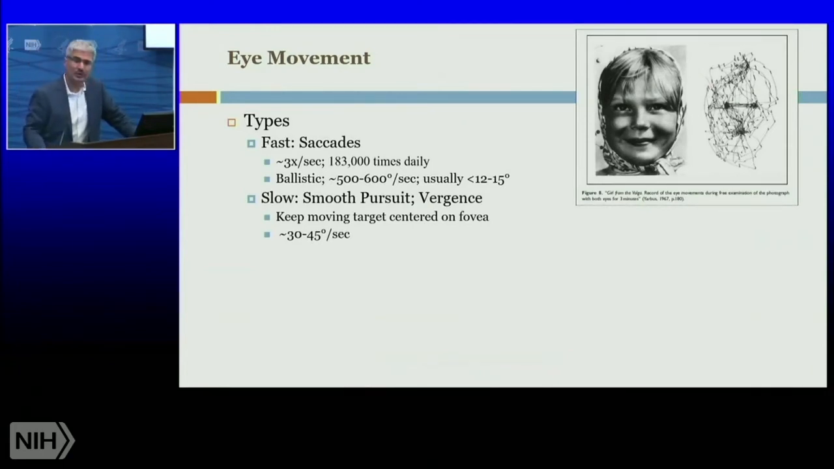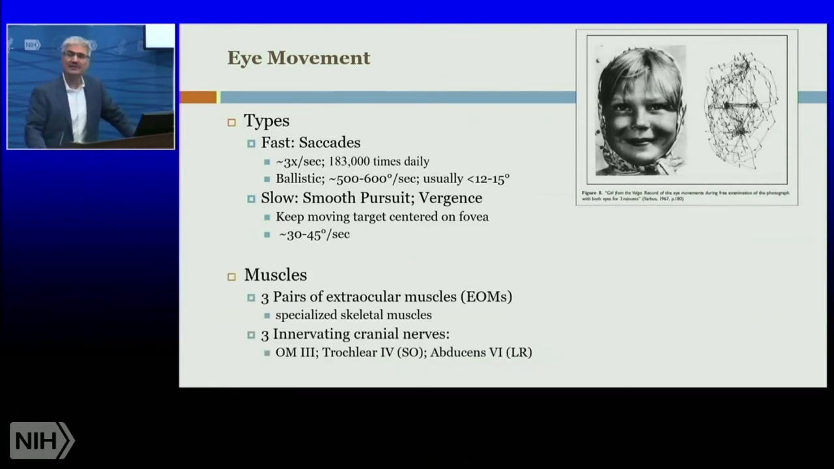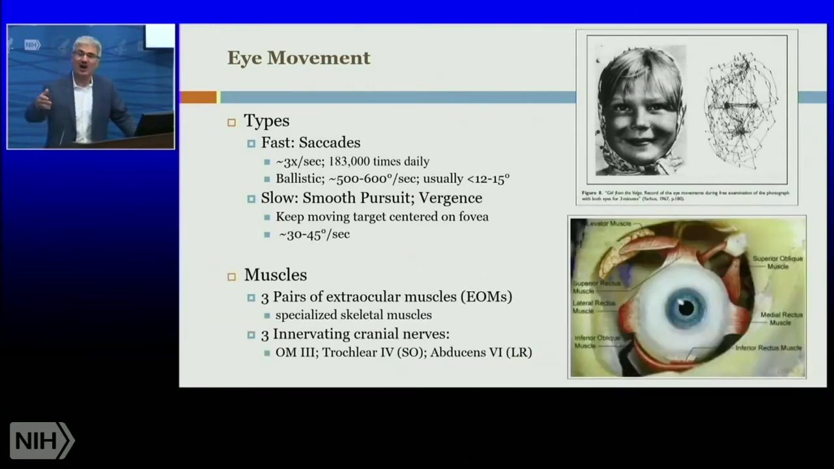Okay, so who's doing all these movements? By the way, I'll talk about versions in a bit. Who's doing these types of movements? Muscles. There are 3 pairs of what's called extraocular muscles. Extraocular muscles are specialized skeletal muscles. 3 innervating cranial nerves are OM3, trochlear 4, superior oblique, and abducens 6, lateral rectus.